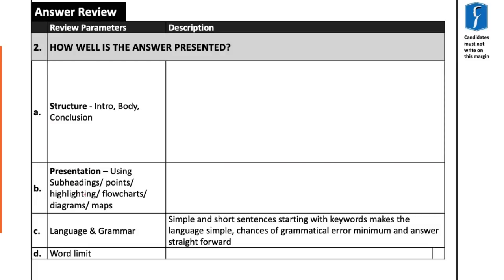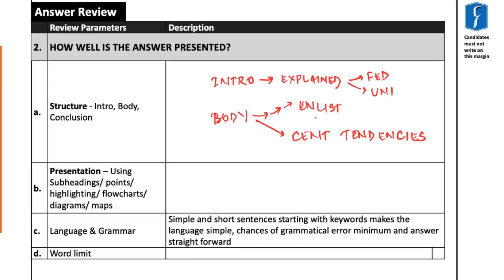So now it's time for us to review our own sample answer. How well is the answer presented? As far as the structure of the answer is concerned, the intro of the question explained federal as well as unitary. Then the body part of the question enlisted the differences between unitary and federal, as well as the centralizing tendency of the union. And finally, the conclusion part demonstrated the checks. So the answer structure is complete.